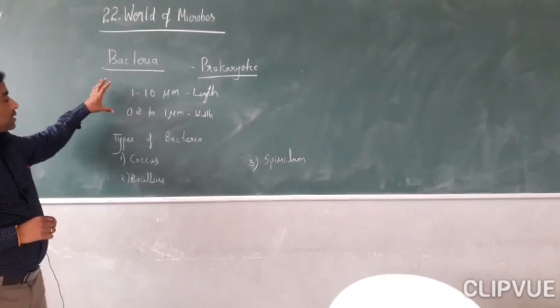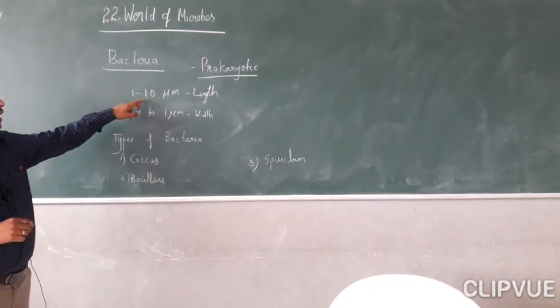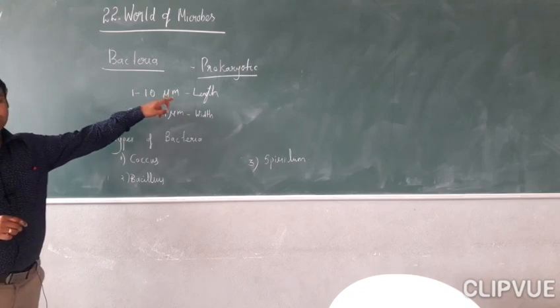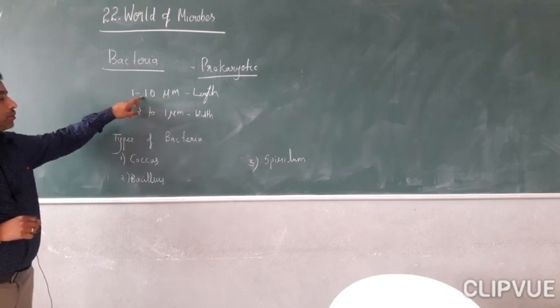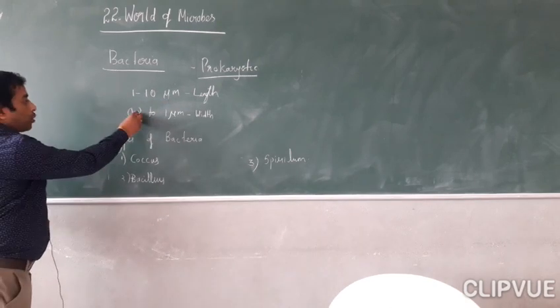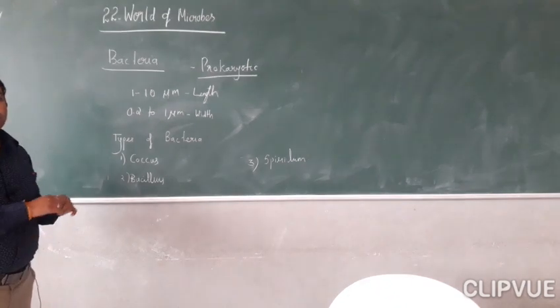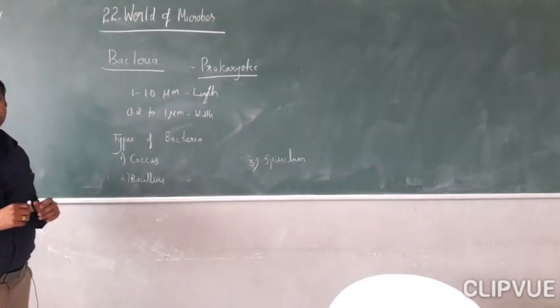If we take the size, they are 1 to 10 micrometer in length and 0.2 to 1 micrometer in width. So this is the size of the bacteria.